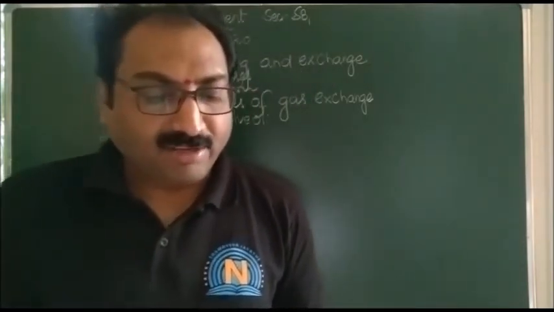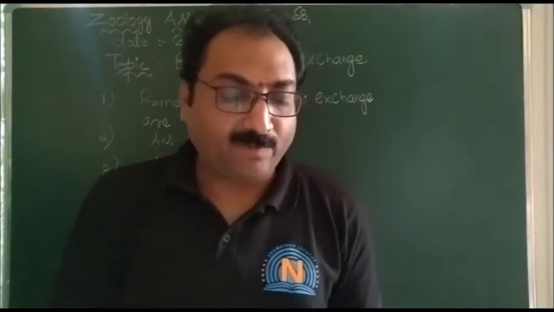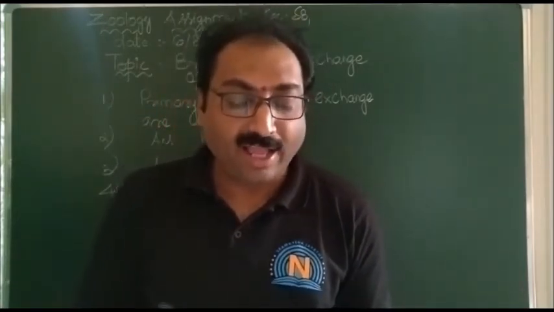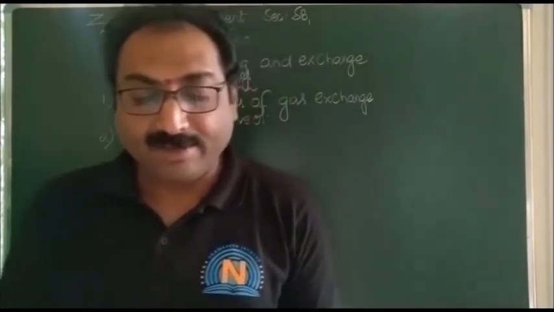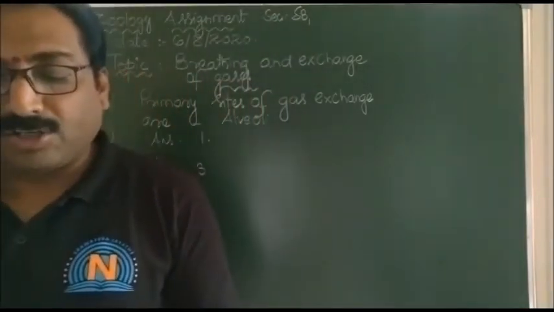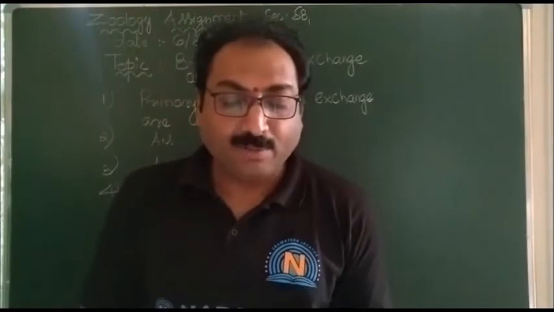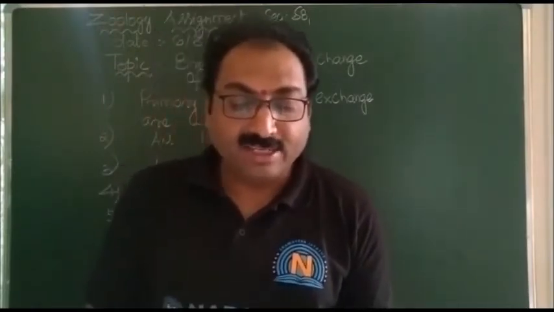The options given are: partial pressure of oxygen lesser and partial pressure of carbon dioxide higher; and second option, partial pressure of oxygen higher and partial pressure of carbon dioxide lesser. So the answer for this is the second one.